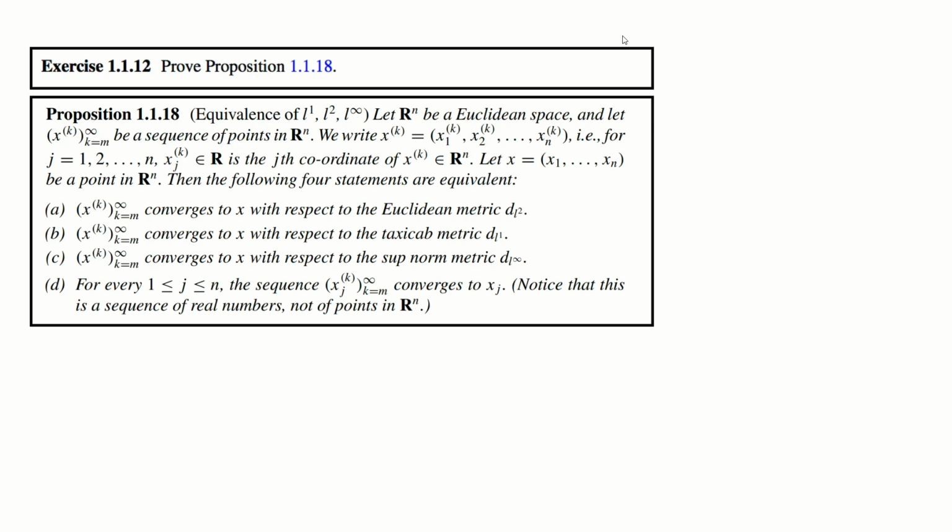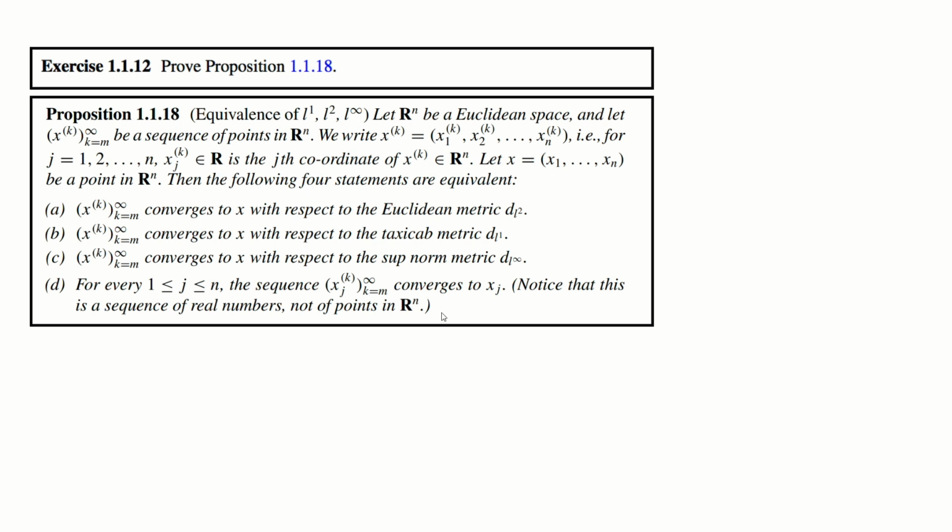So in this question, it says, including the L1, L2, L infinity metric, let Rn be a Euclidean space and let xk, with k equal to m to infinity, be a sequence of points in Rn. Show that the following four statements are equivalent.